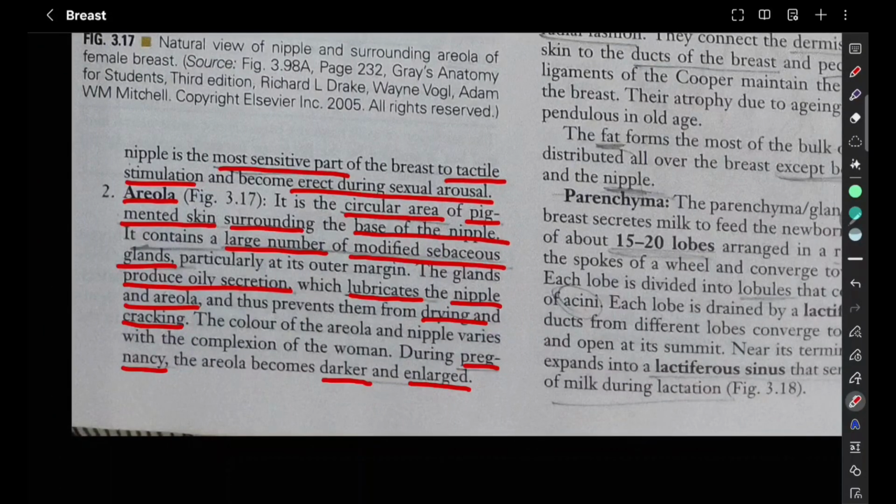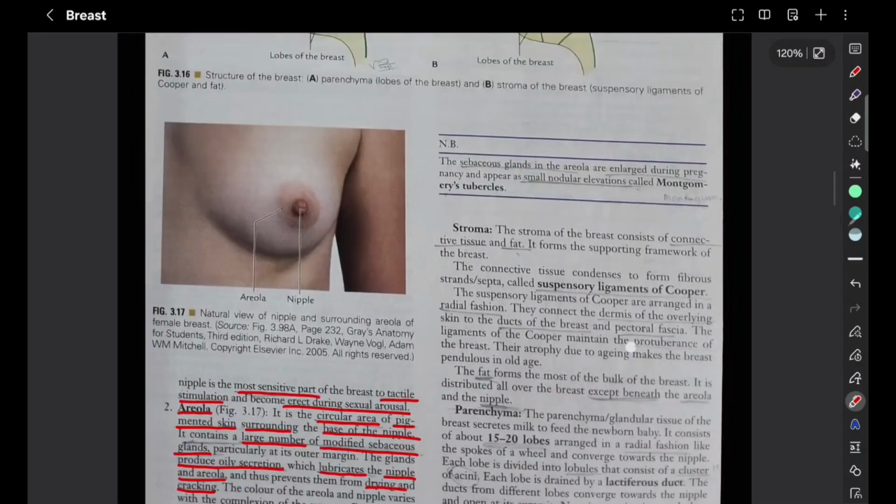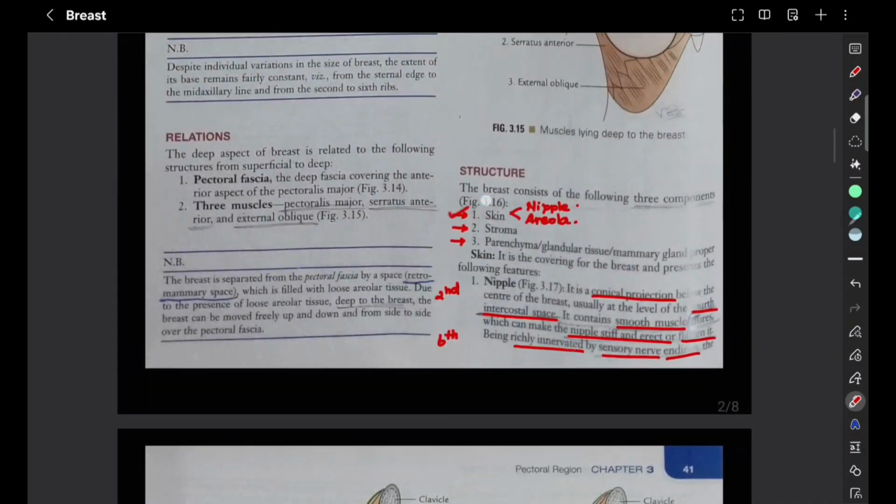About the areola, the first point, it is a circular area of pigmented skin surrounding the base of the nipple. Second point, it contains a large number of modified sebaceous glands which produce oily secretion that lubricates the nipple and areola. Fourth point, it varies from complexion of women to women, and during pregnancy it becomes darker and enlarged. Okay, so now we are done with the skin, both nipple and the areola.